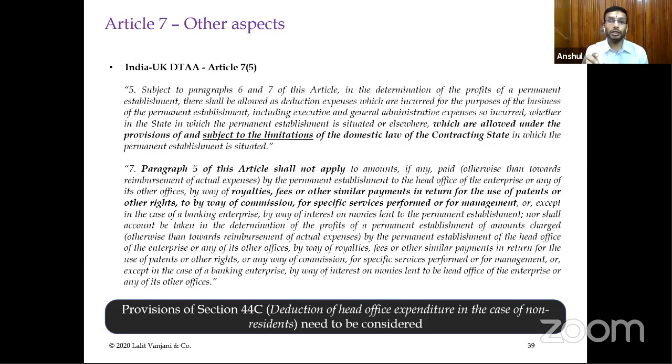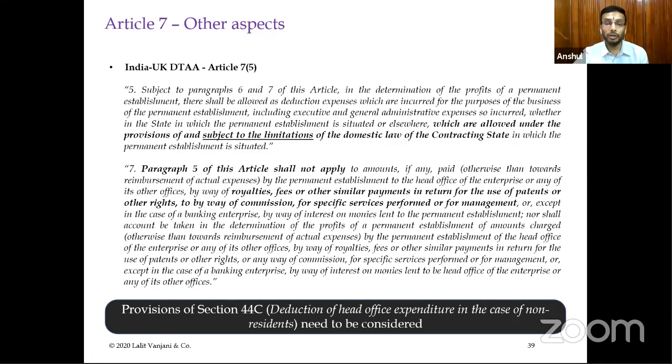So we'll need to see in each and every treaty whether these kind of limitations have been put on or not. And even if there are no limitations, subject to limitations is not mentioned, but it even says that which are allowed under the provisions of the domestic tax law. Even then, we'll have to come back to the domestic tax law for the allowability of certain expenditure.